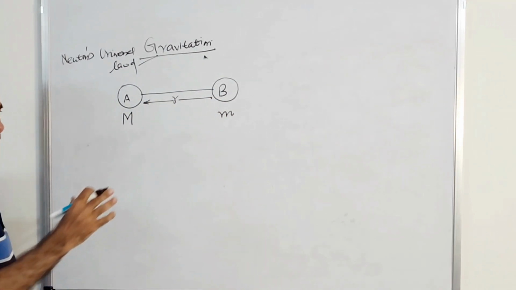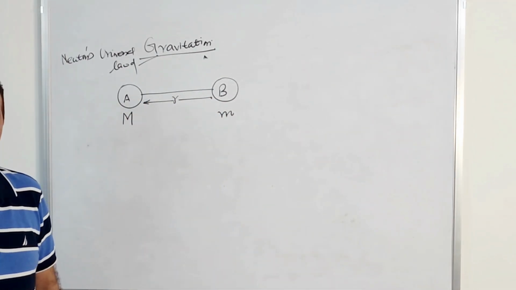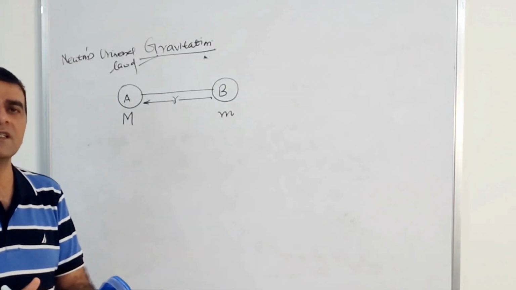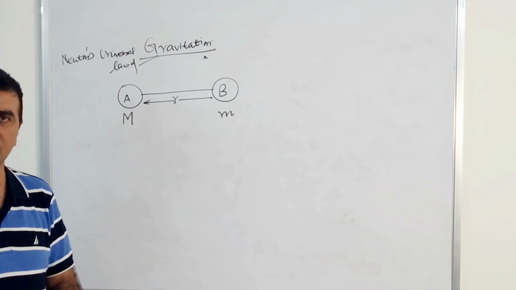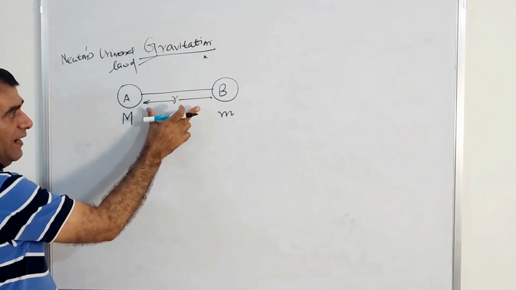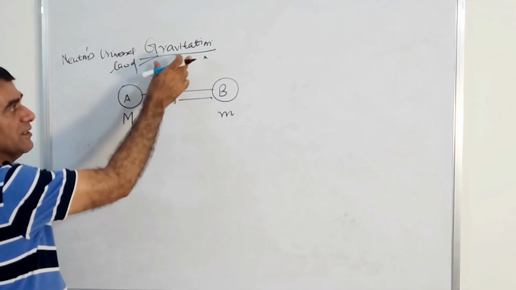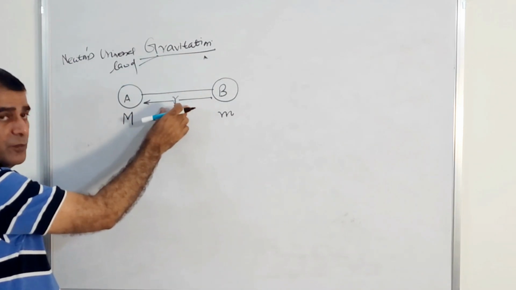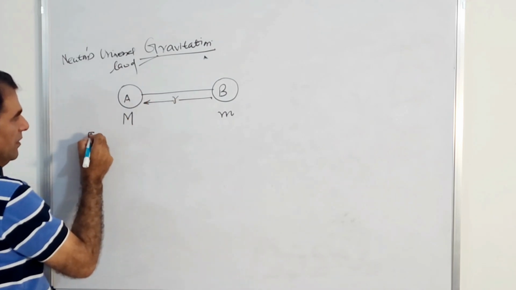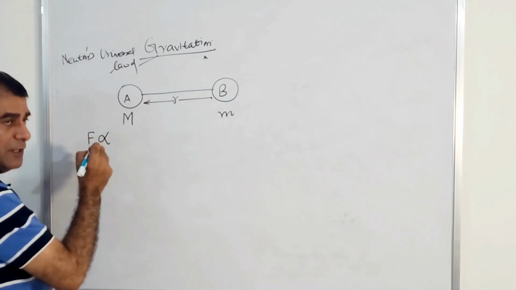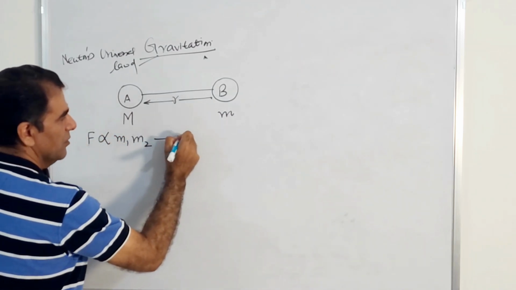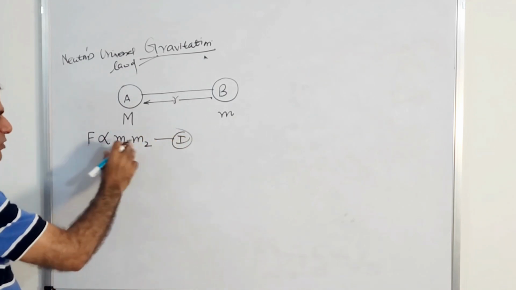Now let the distance between these two bodies be r. Okay, they are separated by some distance, say r meter. This r may be 1 meter, 2 meter, 3 meter, or it may be in centimeter also if you're sitting close to each other. Now Newton's universal law of gravitation says that there is a gravitational force of attraction between these two bodies, and that force of attraction is directly proportional to the product of the masses. Equation number 1.